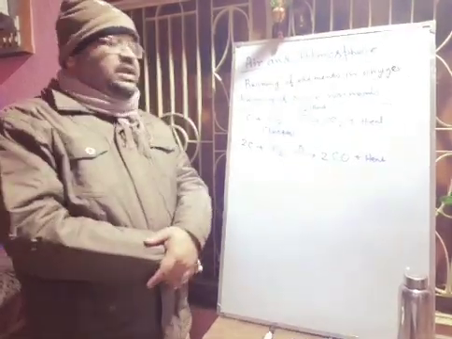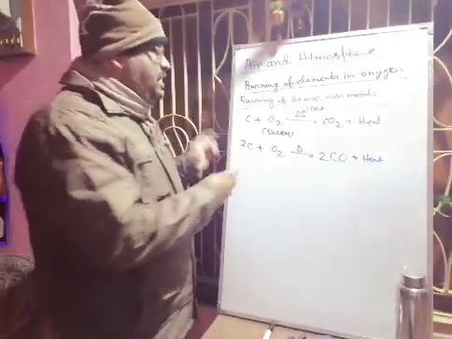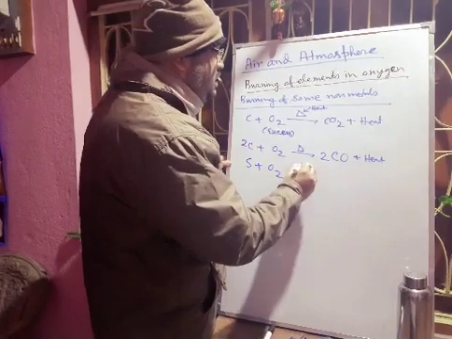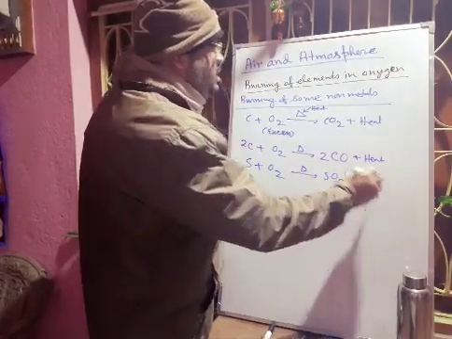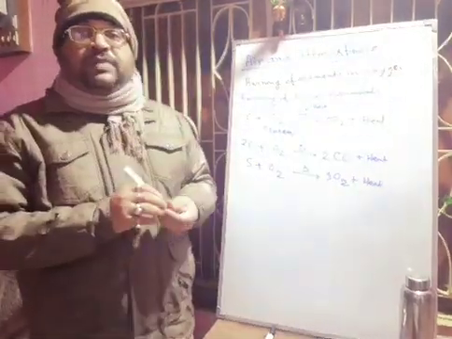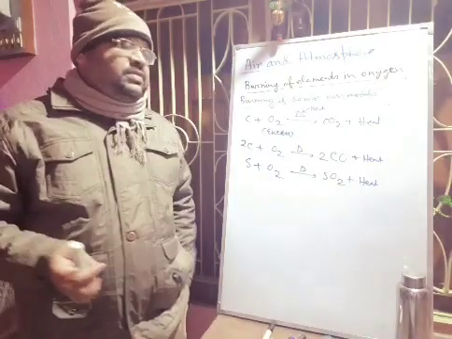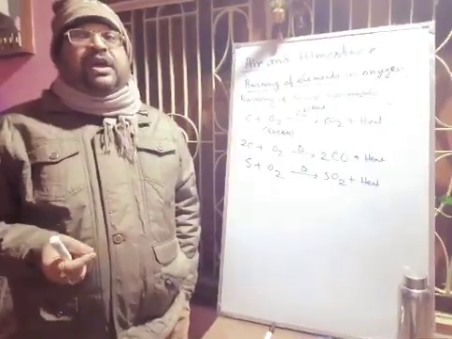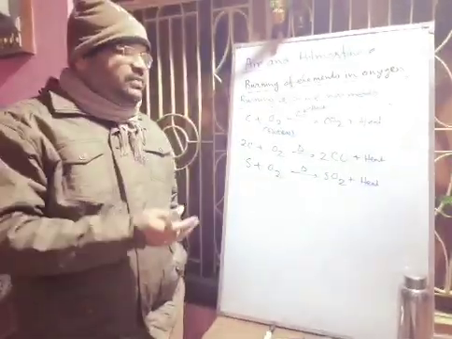Next, another non-metal in your book is sulfur. If you burn sulfur in oxygen, then you will get an oxide called sulfur dioxide, plus heat energy will also be generated. And you know that whenever you burn sulfur, it will burn with a bluish flame, giving a smell of burning sulfur.